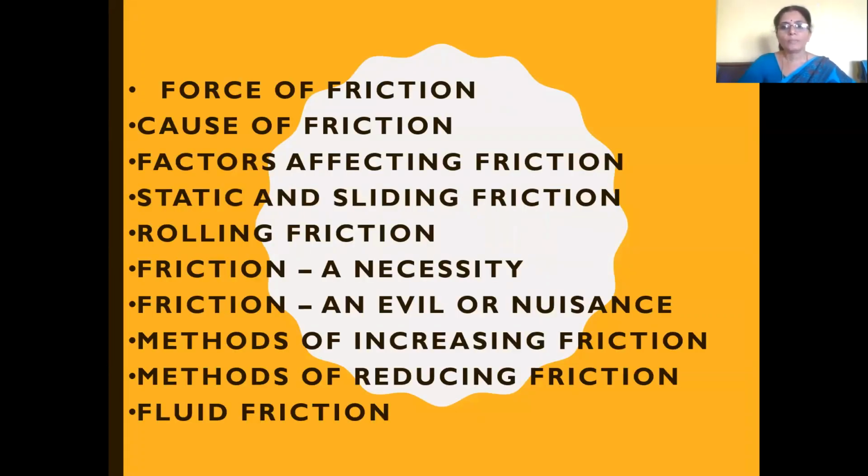So in this chapter we are going to learn about force of friction, causes of friction, factors affecting friction, types of friction, that is static, sliding and rolling friction, friction a necessity, friction an evil or nuisance, methods of increasing friction and methods of reducing friction, and fluid friction.